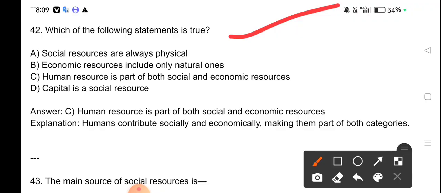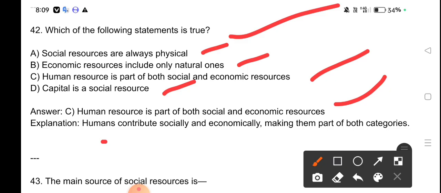Which of the following statements is true? Social resources are always physical. Economic resources include only natural ones. Human resources is part of both social and economic resources. Capital is a social resource. Human resources is part of both social and economic resources. Humans contribute socially and economically, making them part of both categories.